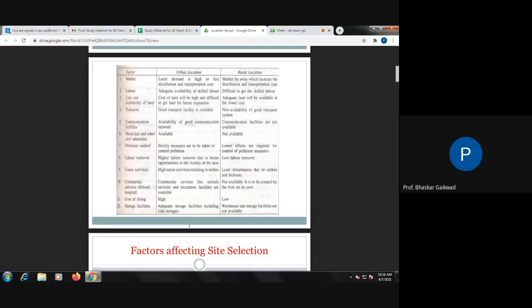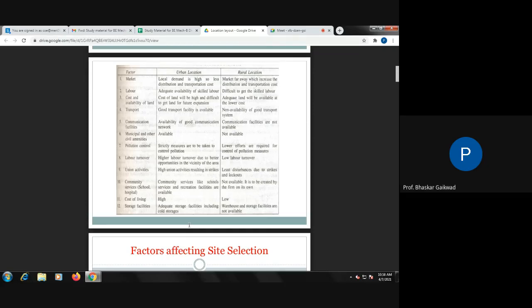So while selecting any site, you can remember these 12 points: market point of view, location, labor point of view, cost and availability of land, I think the third number. This is the problem for the urban area. Otherwise, transportation, labor, and market you will get easily. Communication also you will get easily. Municipal corporation acts or some taxes will affect the urban area. Pollution control is actually stricter in the city areas compared to the rural area.